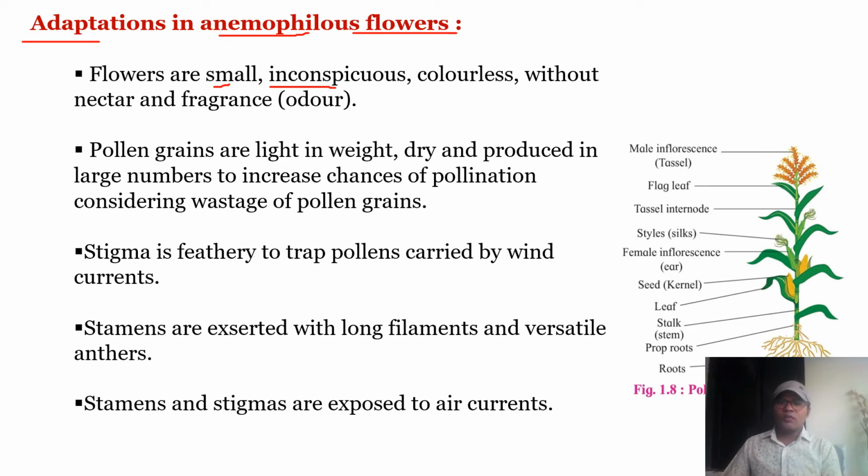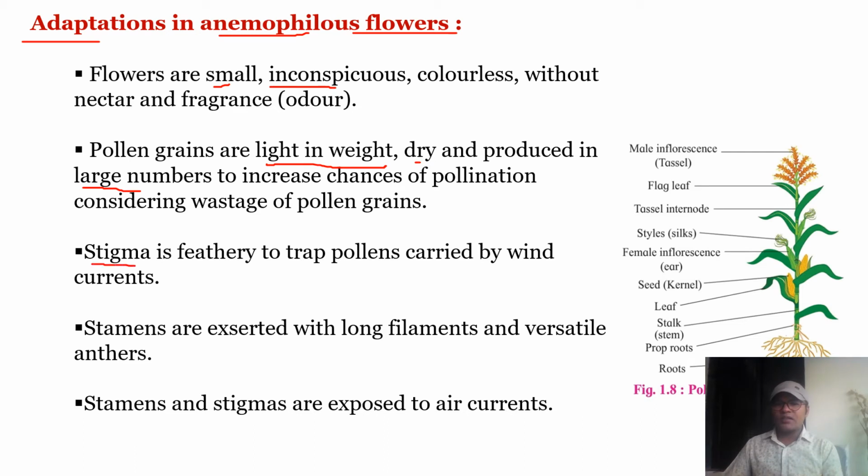Even the flowers are small and inconspicuous, म्हणजे उठावदार नसणारे, ठळक नसणारे, म्हणजेच इनकॉन्स्पिक्युअस. Pollen grains are light in weight so as to be easily carried by the wind current. They are dry and produced in large numbers, as there are chances of wastage of pollen grains. That's why the numbers are large.